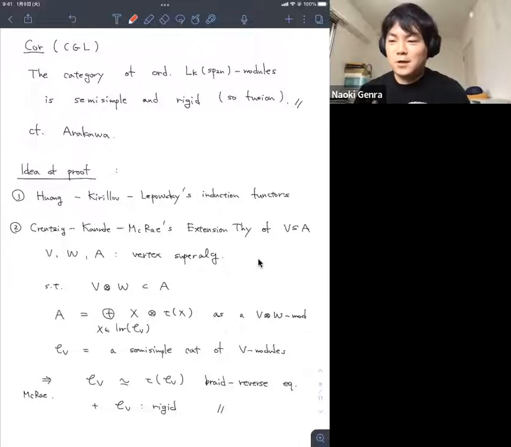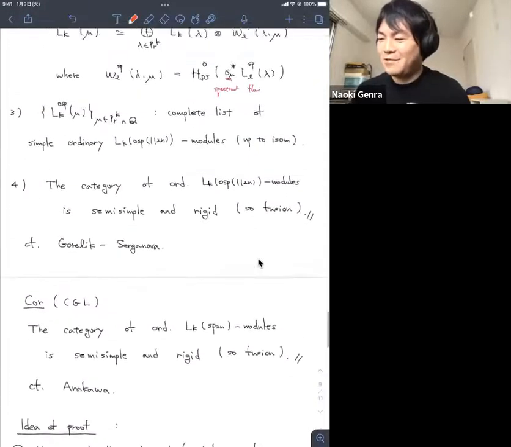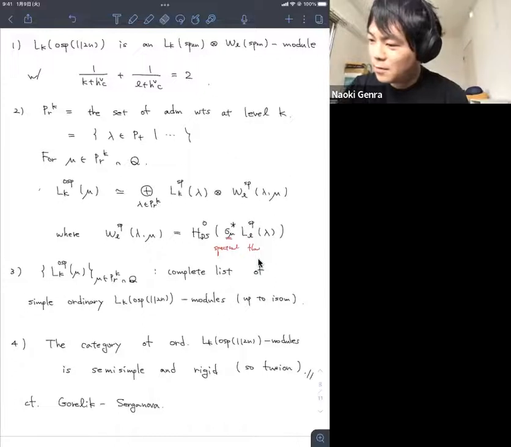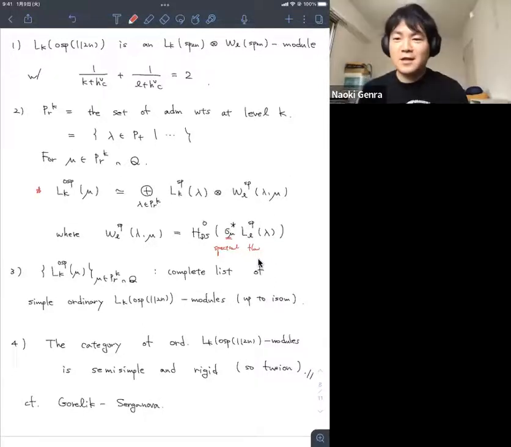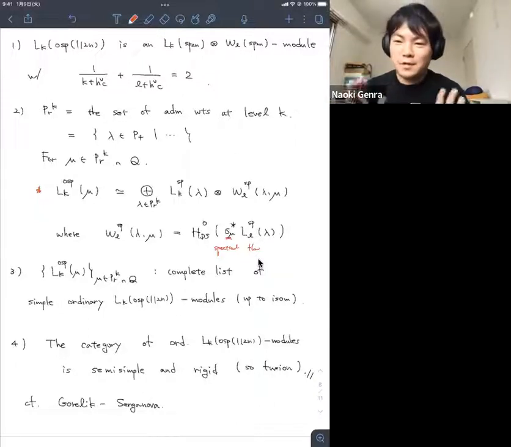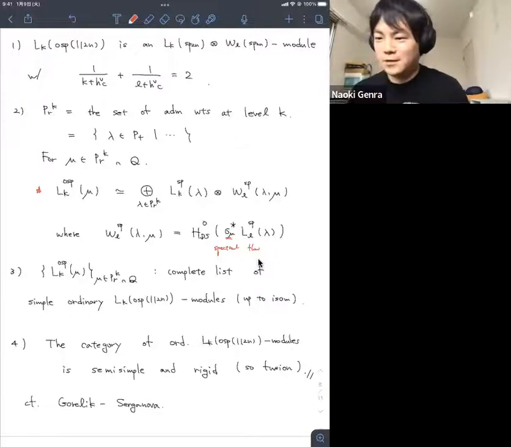Then we compute nicely. At least we need to compute this decomposition, what appears in the decomposition, and after computing this statement, we obtain everything. For example, we obtain semi-simplicity and rigidity in the category. This is our argument, and then we obtain this statement as a corollary of 7.